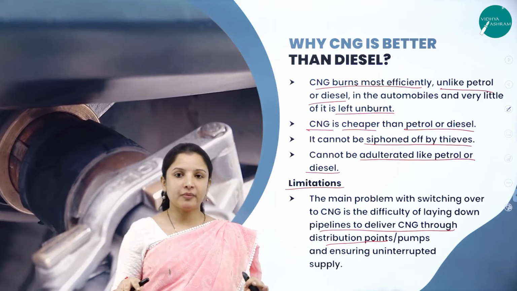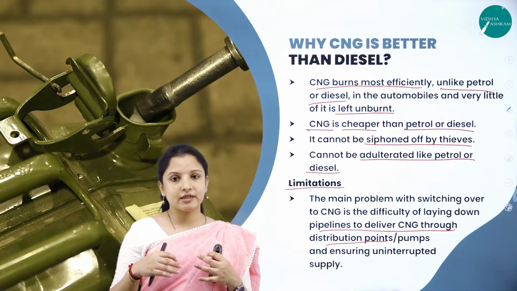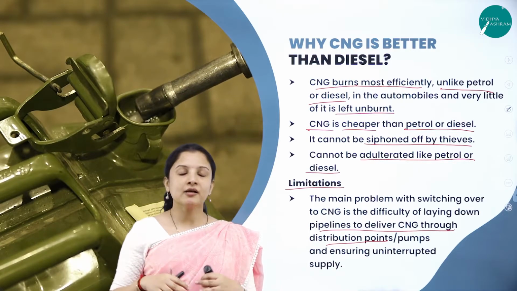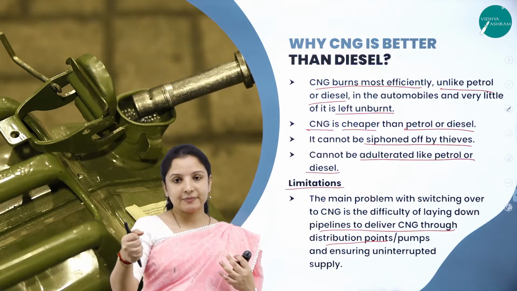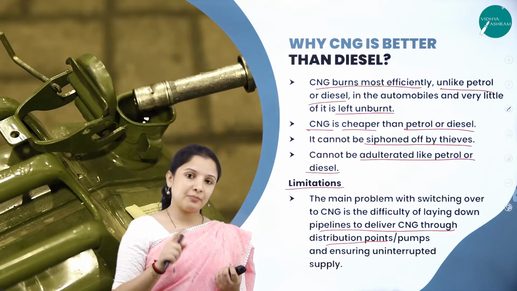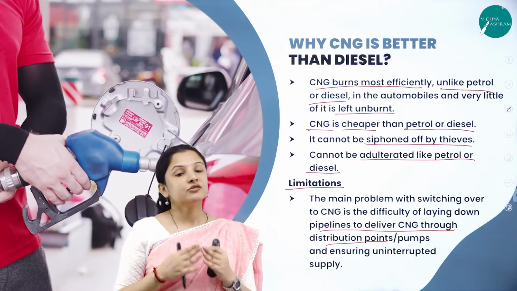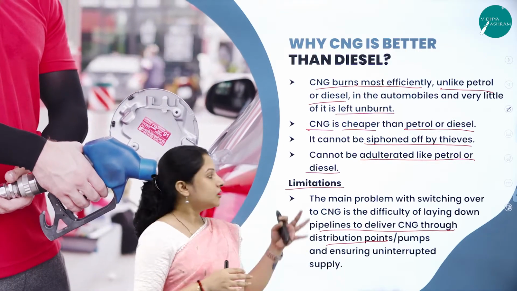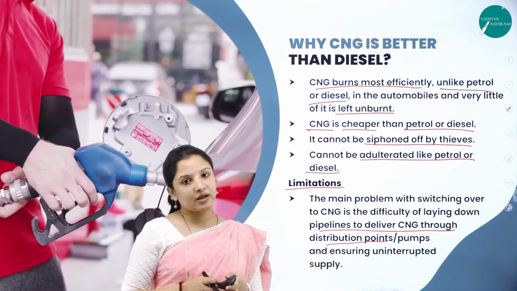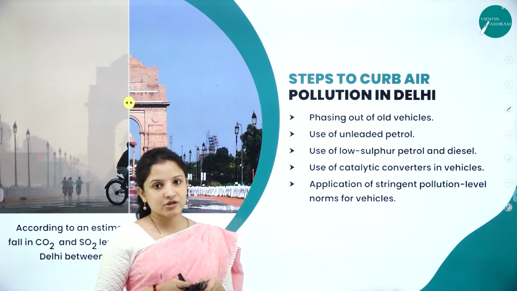In the petrol bunks, a petrol tanker or a diesel tanker will come carrying the petrol or the diesel, and it will fill it in the tank, and whenever we go, through the pipes and all that, petrol will be filled. But filling compressed natural gas, setting up compressed natural gas stations is very difficult, because proper storage of this is very difficult. So that is one of the limitations of compressed natural gas.